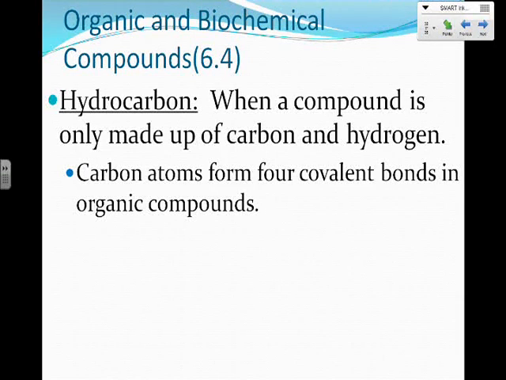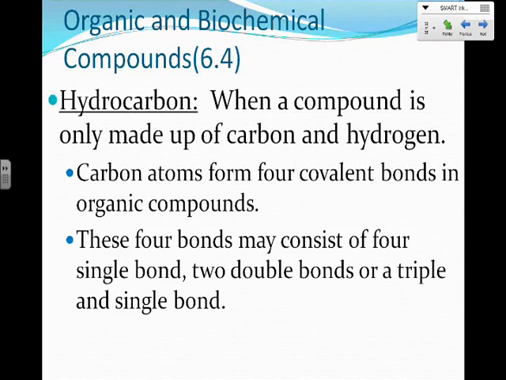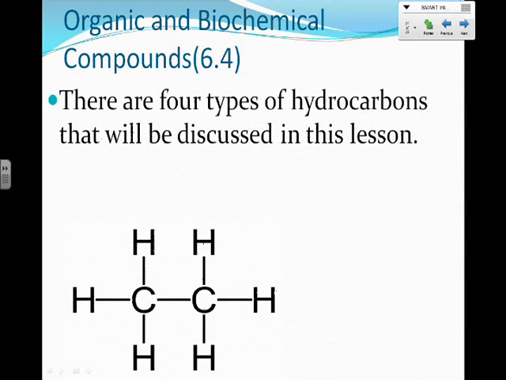Now, carbon atoms form 4 covalent bonds in organic compounds. And that's because they have 4 valence electrons, so it leaves 4 places open for them to be able to bond. Now, these 4 bonds can consist of 4 single bonds, 2 double bonds, or a triple and single bond. There are 4 types of hydrocarbons that we're going to discuss in this lesson.